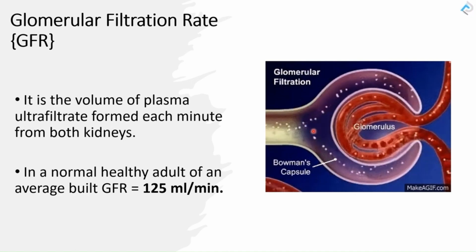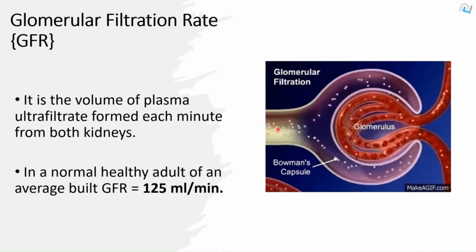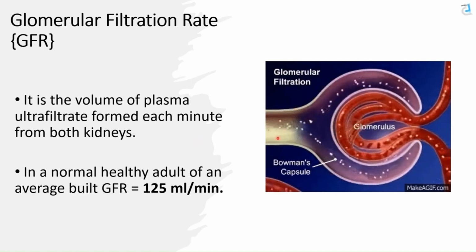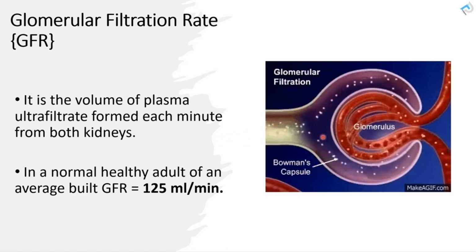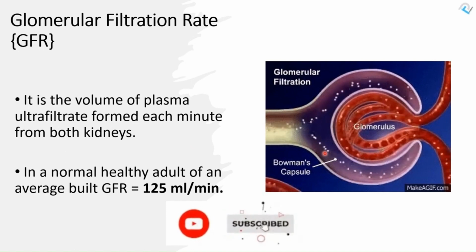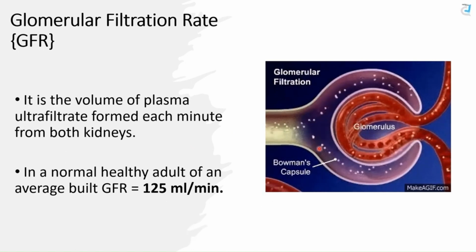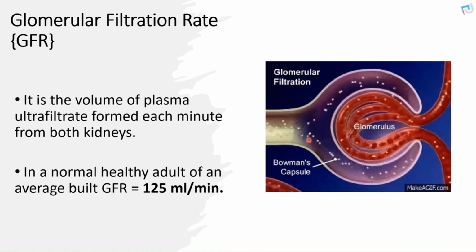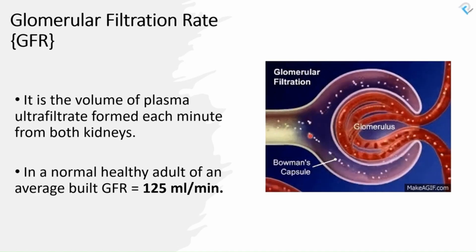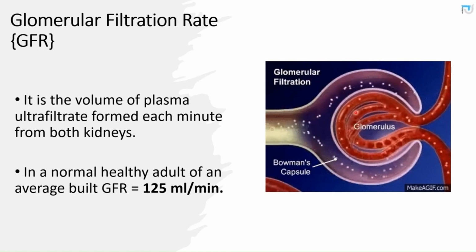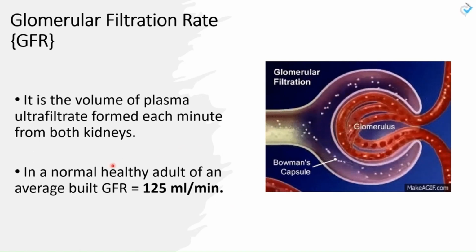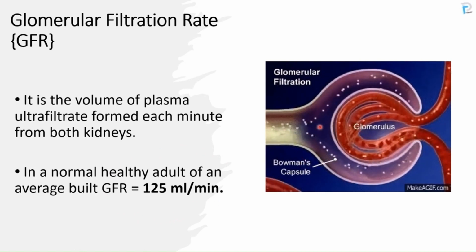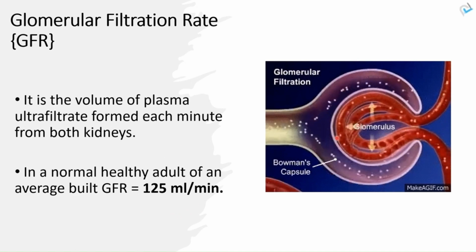To maintain glomerular filtration is an essential function, because if GFR increases too much, that means the filtration rate will be very high, and that will cause the kidney to be unable to reabsorb and maintain essential substances like water, glucose, amino acids. And if the glomerular filtration rate decreases below the normal range, that means the kidney will be unable to excrete wastes that it needs to get rid of.